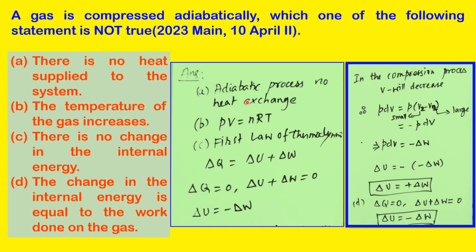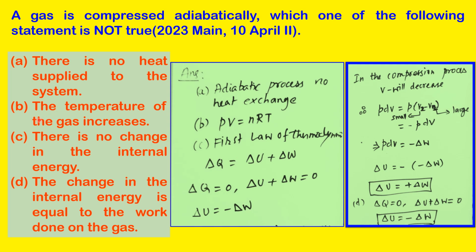Adiabatic means heat will not be given to the system, or taken out of the system, in the enclosed container. Therefore option A is right.